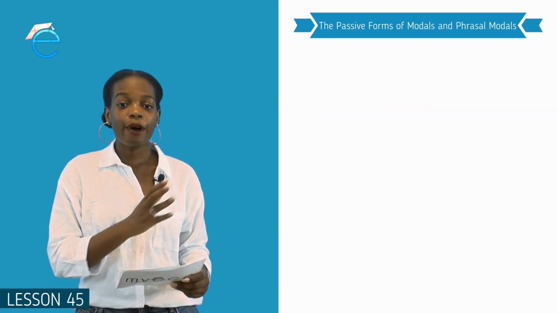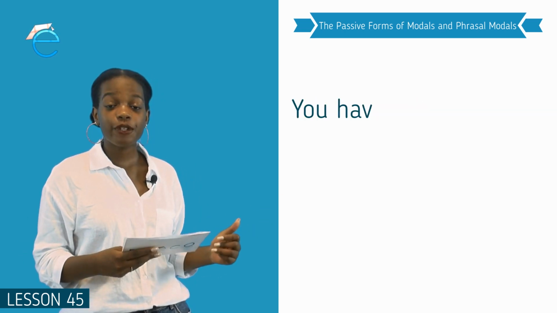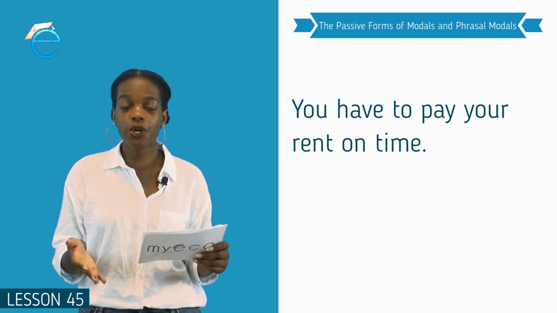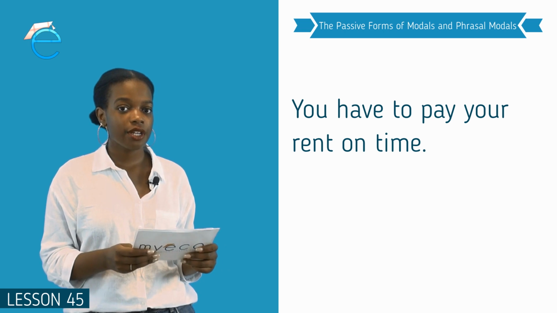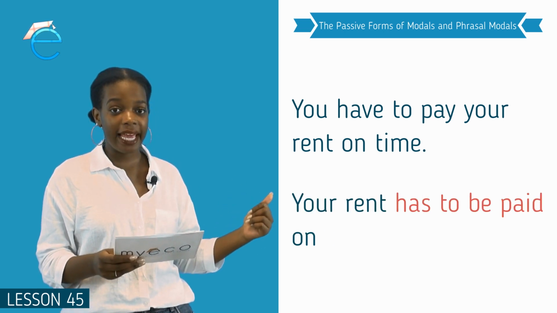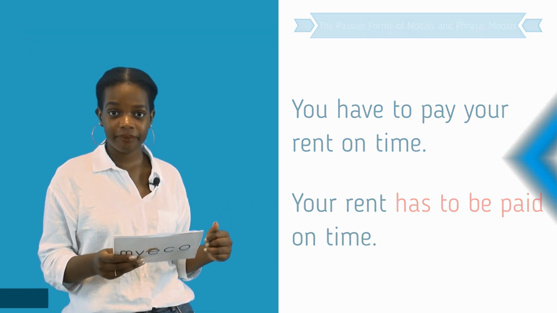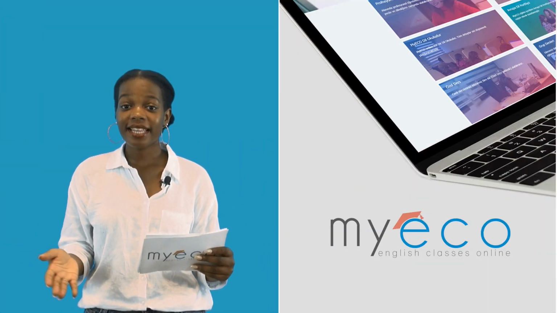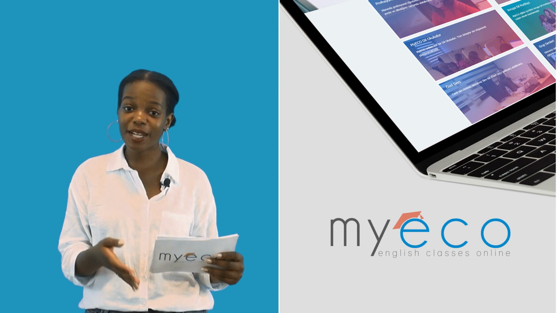And finally, our last example, you have to pay your rent on time. Our object here is rent, so it goes to the beginning of the sentence. Your rent has to be paid on time. And that's all you need to know about the passive form of modals and phrasal modals.